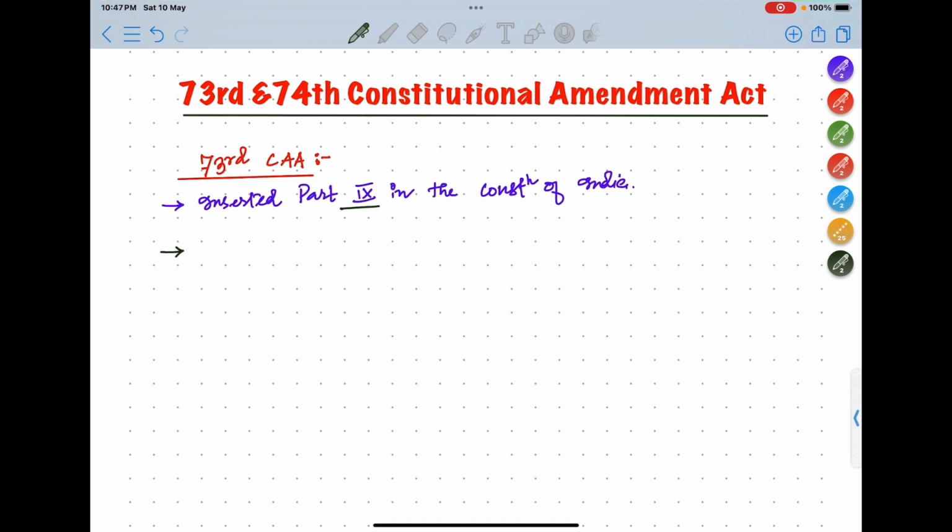Okay, it also added the 11th schedule to the Constitution. So basically the 73rd Constitutional Amendment Act added one more schedule to our Constitution, and that is the 11th schedule. This is also important in the exam. They may ask Panchayati Raj institution is in which schedule? It is the 11th schedule.